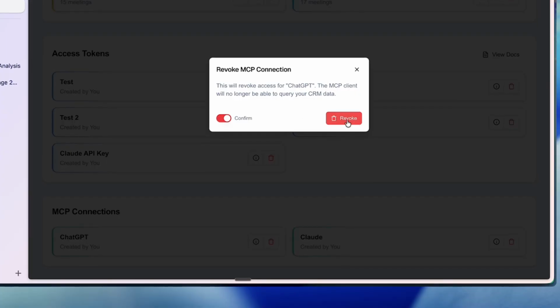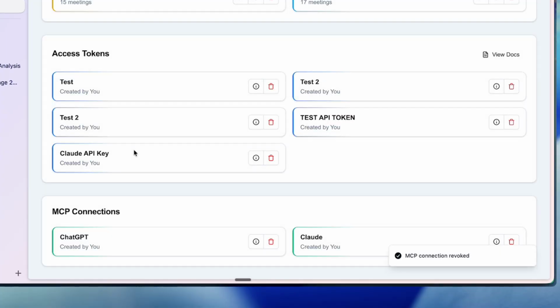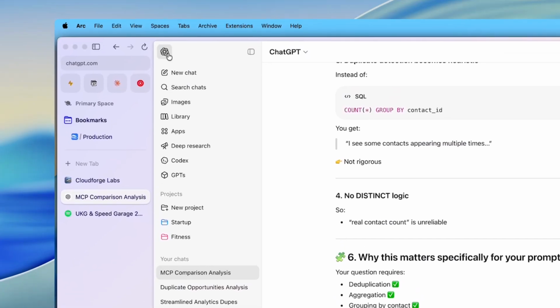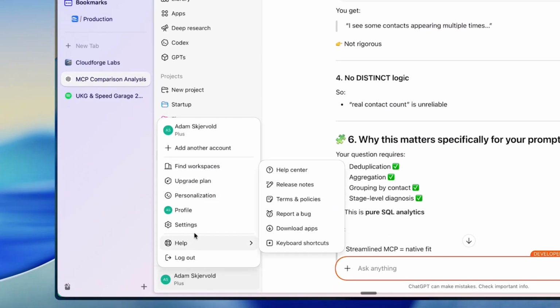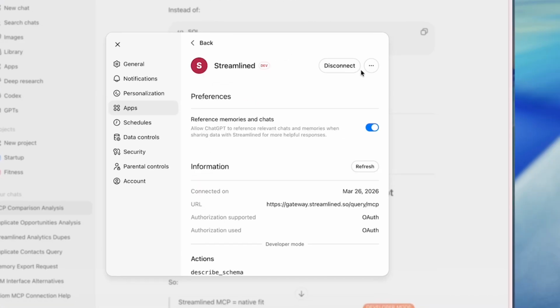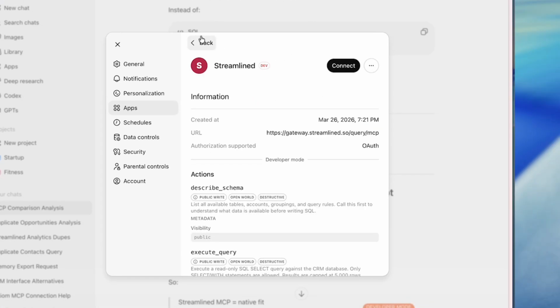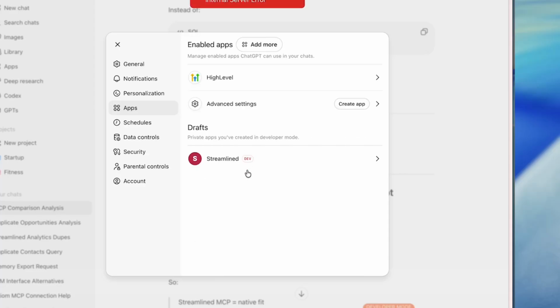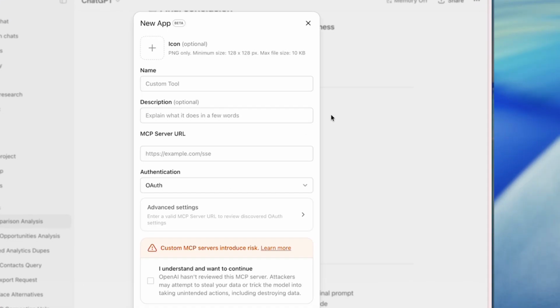So I'm going to get rid of our ChatGPT connection just to show you how to set this up. Now for ChatGPT, if I go to settings and then apps, we can see we have this Streamlined app. I'm going to disconnect this really quick just so that I can show you how to integrate, and maybe I can delete this as well. And this is going to work almost the exact same in Claude. Okay, so it deleted. So I'm going to go create app.